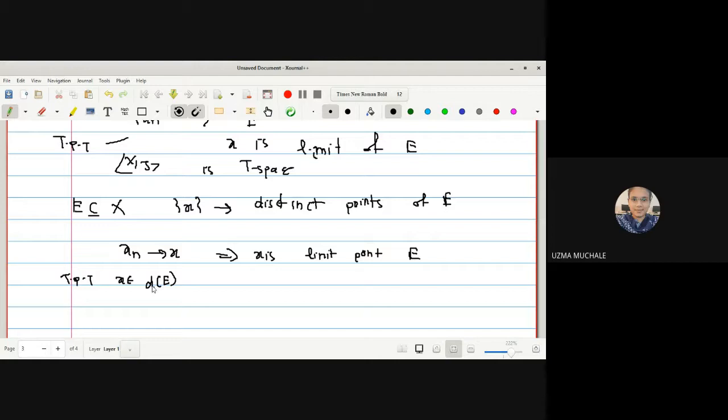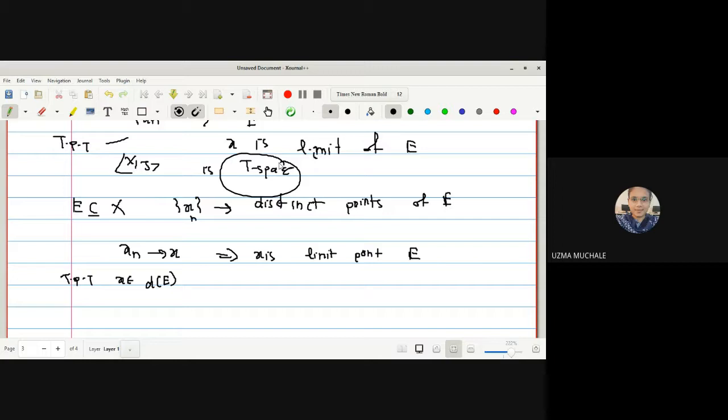After proving this theorem, you will come to understand what we have actually proved. What have we written here? xn is converging to distinct points of E. Initially, they have provided that xn will converge to distinct points of E because it is not a T2 space. Because if it is a T2 space, it will converge to a unique limit point.